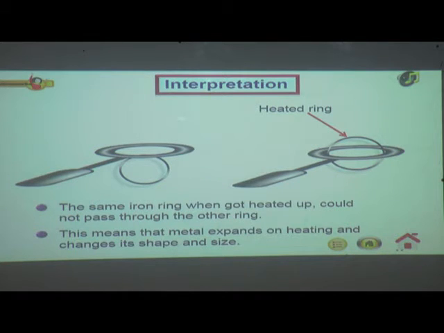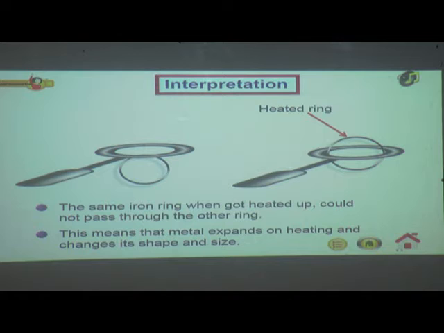When we heat an object, it is affected in one way or the other. Heat affects various things. Certain things become hot on heating and cold on cooling. It means when it is cold it can pass, but when it is hot it cannot pass because metal expands on heating. We must remember this: metal expands on heating.